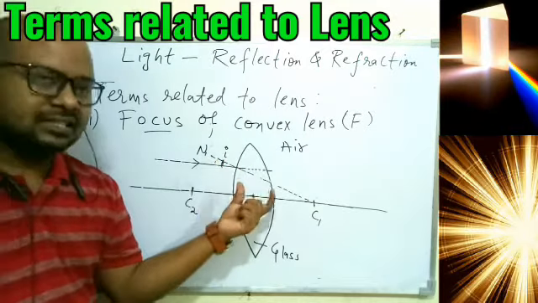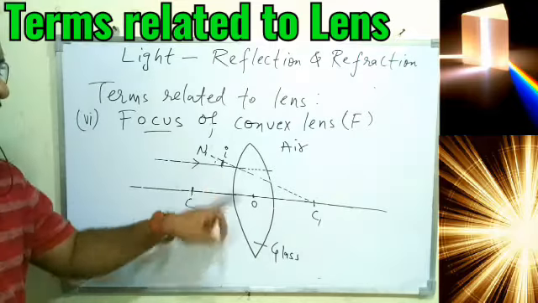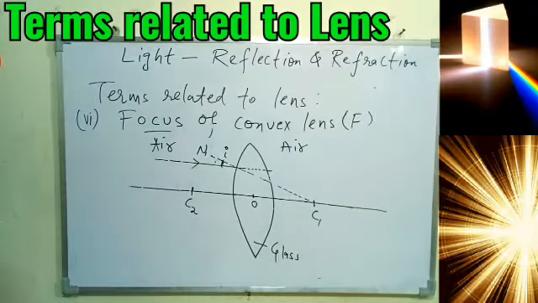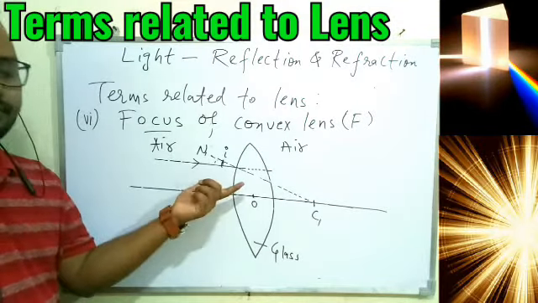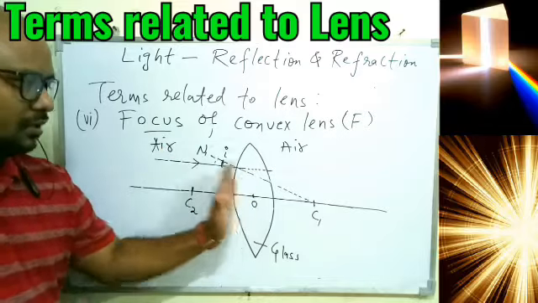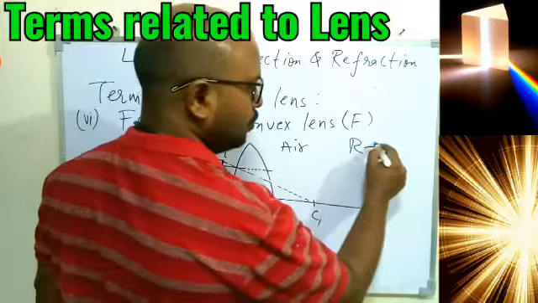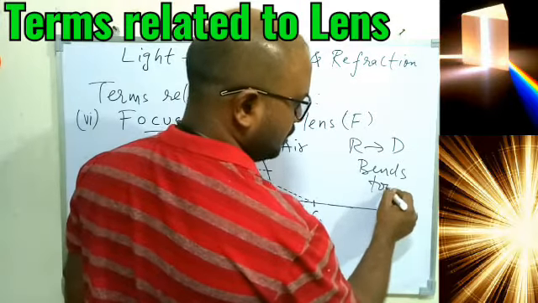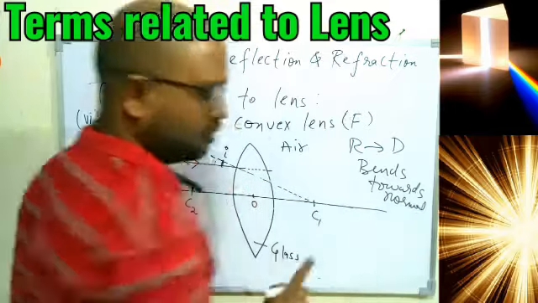But now we have placed the lens in between, so it cannot pass straight away. It will have to change the direction because of change in density, because light is traveling from air to glass. Now we understood in the previous class, if the light is traveling from air to glass, it is basically traveling from rarer to denser medium. Rarer to denser, air to glass. And if the light is traveling from rarer to denser, it bends where? Towards normal. So that we understood in the previous class.